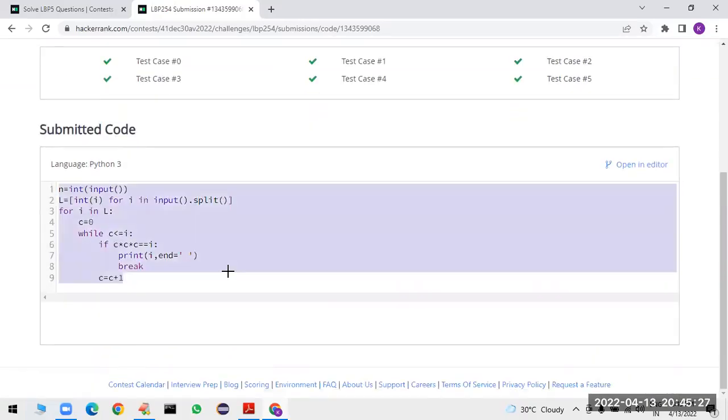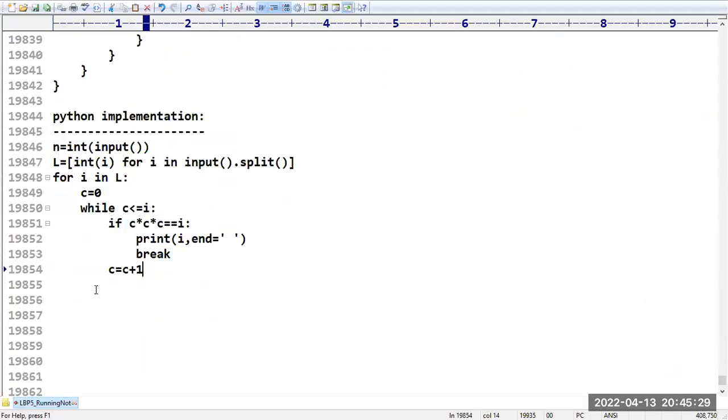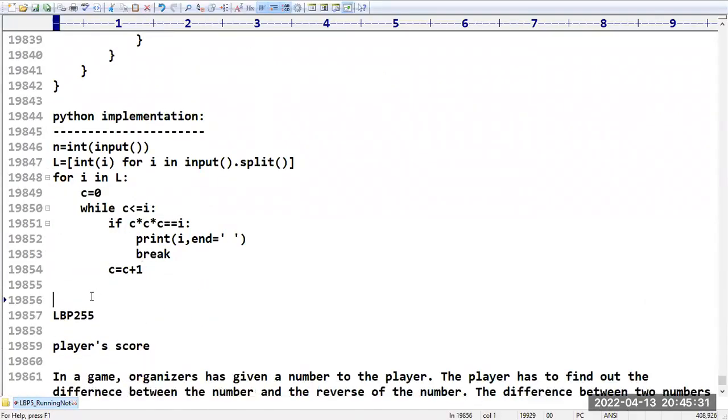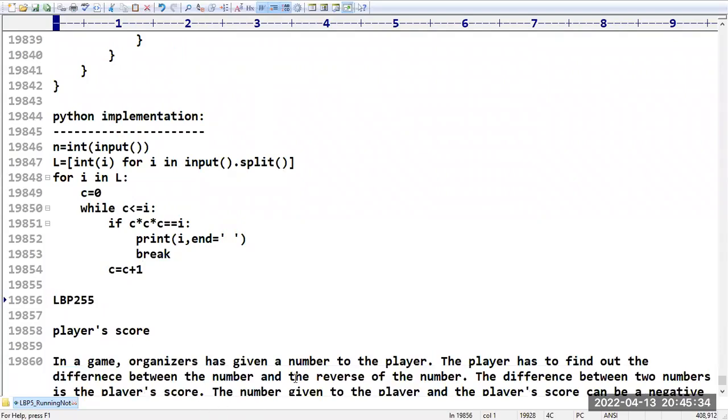Yes. Sir, any doubts in this program? Please confirm. Requesting everyone to respond. Any doubts in this program? Please confirm.